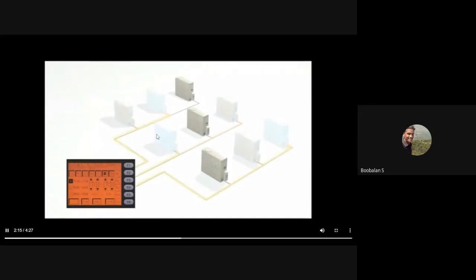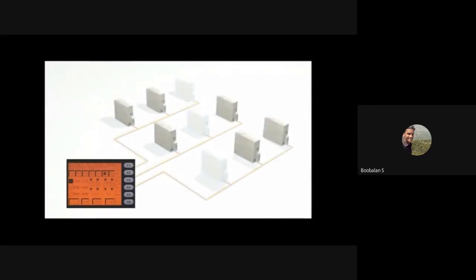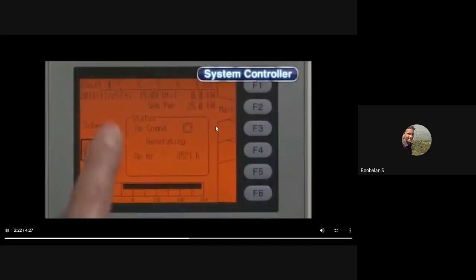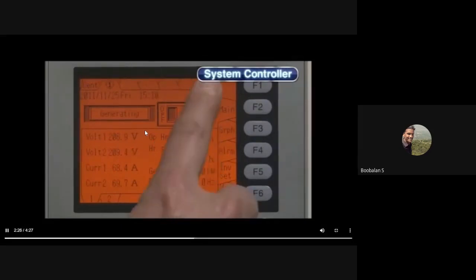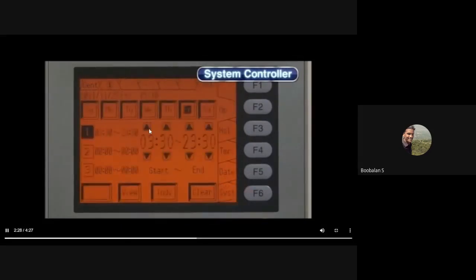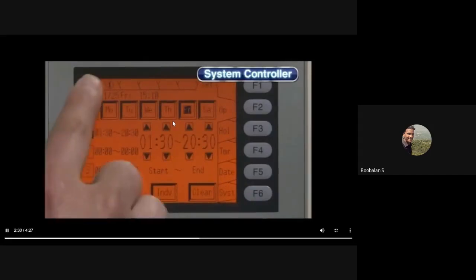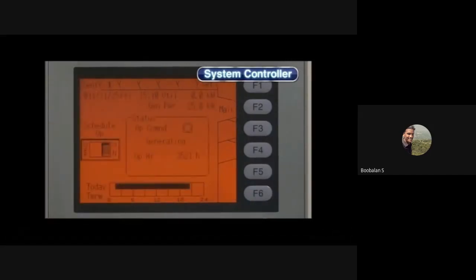And by rotating unit operation schedules, the whole system reliability is optimized. This control is achieved by the Yanmar system controller, which controls and monitors operation, so you can have real-time data for each unit. This controller includes a calendar function that enables operation to be preset according to the needs of the user.